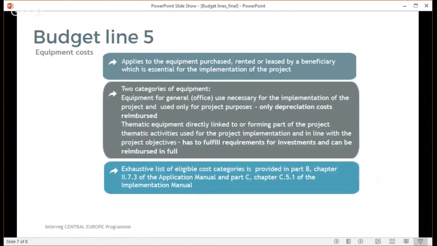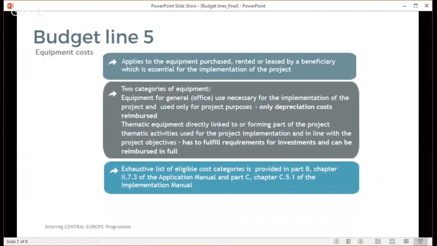According to the program rules, there are only certain cost items that are eligible under this budget line, and the exhaustive list you can find in our application manual in Part B, Chapter 273, and our implementation manual in Part C, Chapter C51, available on our website.